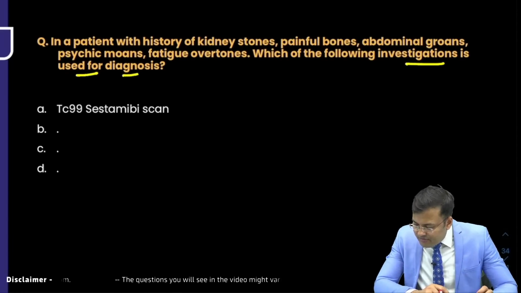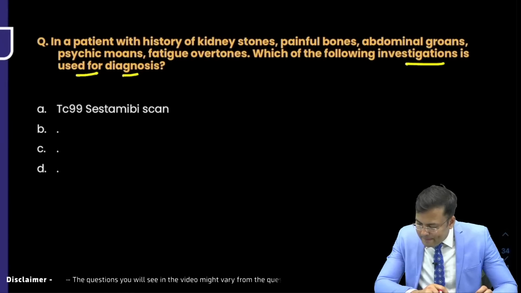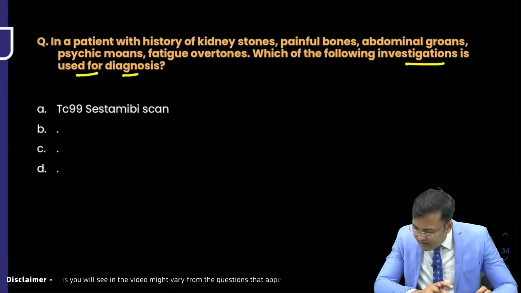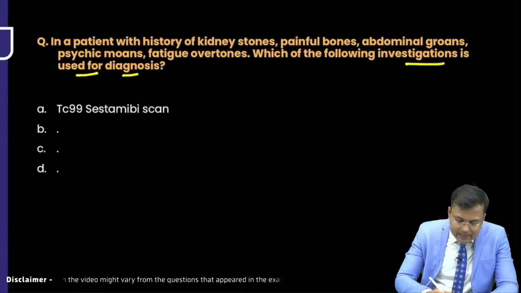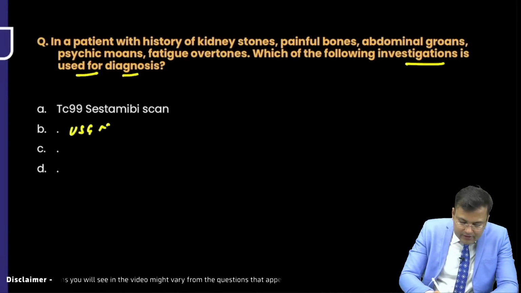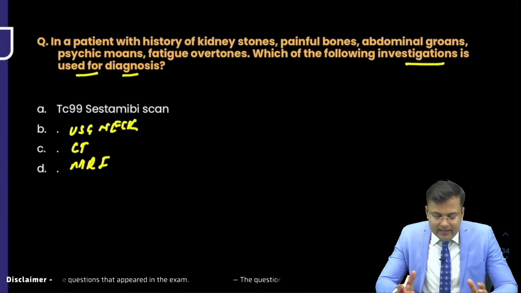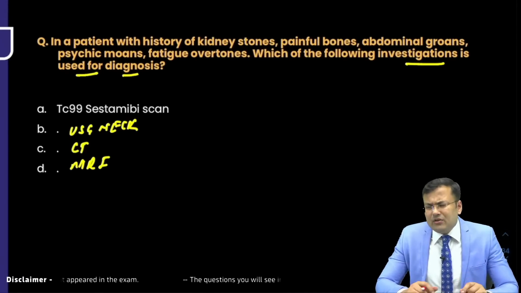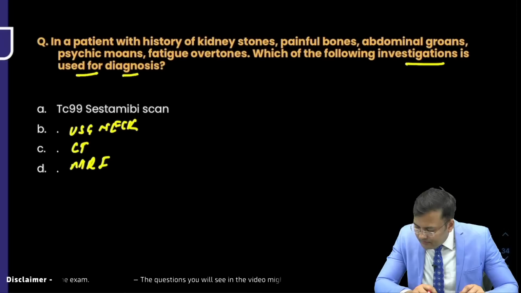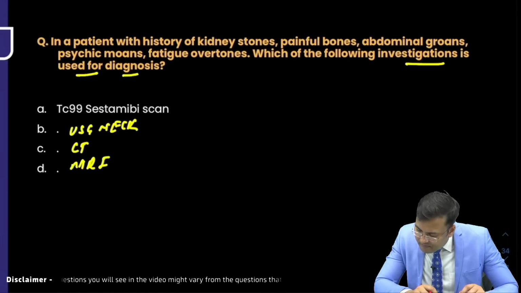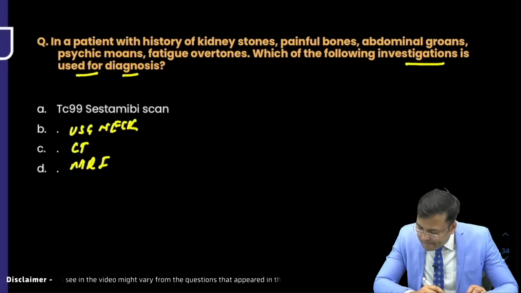System review, this question was there or not? Okay, yes, it was there. Ultrasound neck was there. CT scan, MRI, okay. So whenever a patient is having kidney stones or symptoms similar to this. Okay, X-ray hand was given.